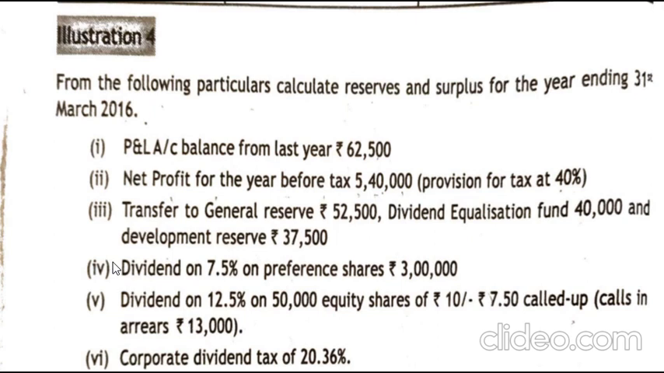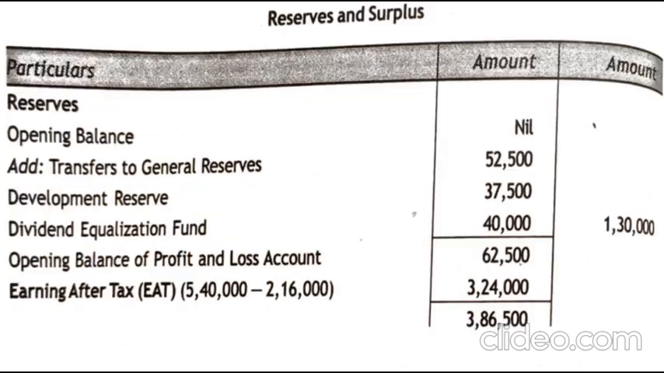So we will be calculating and finding out what is the actual reserves which we have got from this current year. Let us get into the solution calculation, and I will be explaining what each item is and where it is to be considered. So the solution is: reserves and surplus calculation, particulars, amount. Reserves and surplus is the heading.